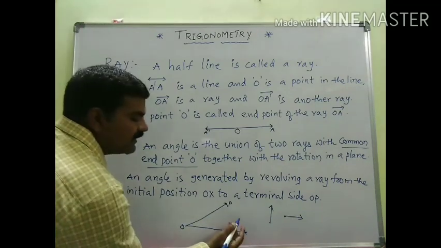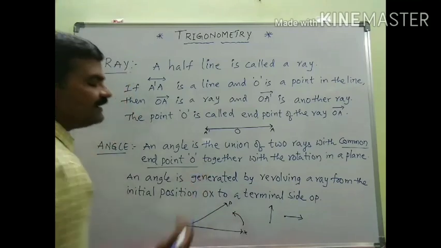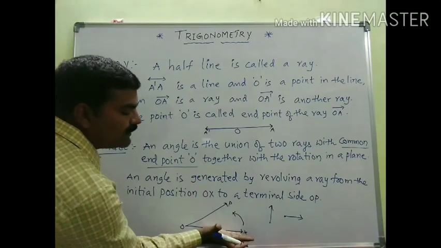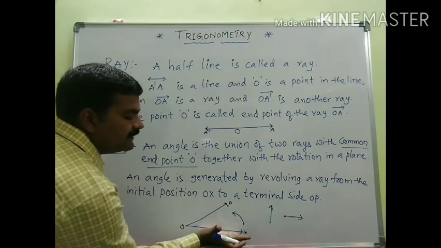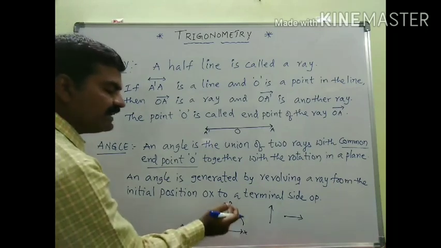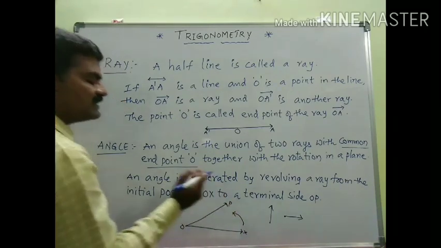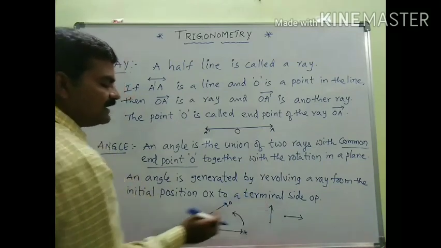So OX, I want to rotate in this direction, that is anti-clockwise direction. So the amount of rotation of the ray OX is revolving in positive direction, or anti-clockwise direction, to coincide with the terminal side OP.